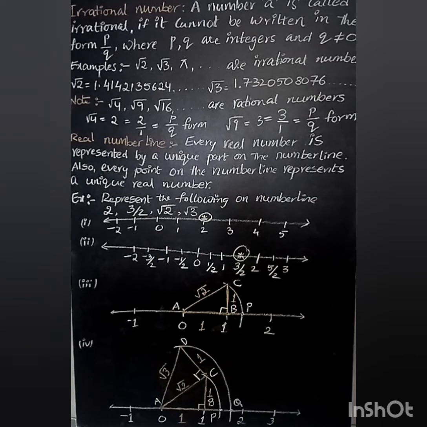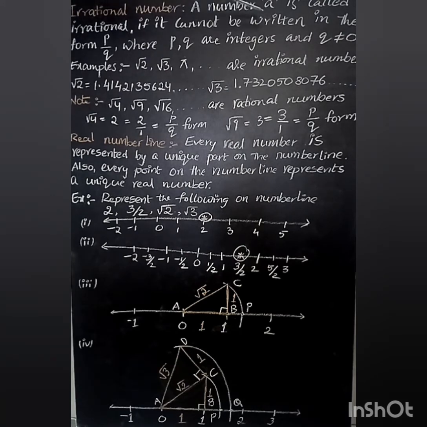In our class, we are going to learn about irrational numbers. What is an irrational number? A number A is called irrational if it cannot be written in the form of p by q. A number which is in the form of p by q is called a rational number. A number which is not in the form of p by q is called an irrational number.